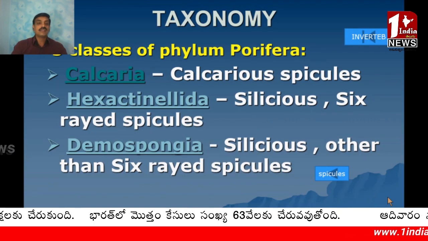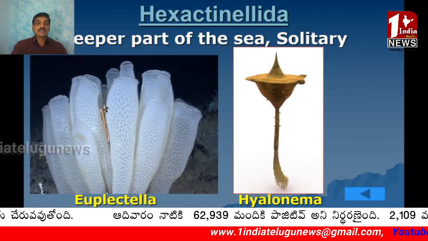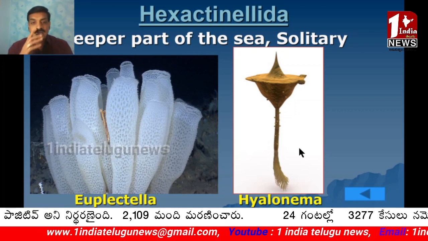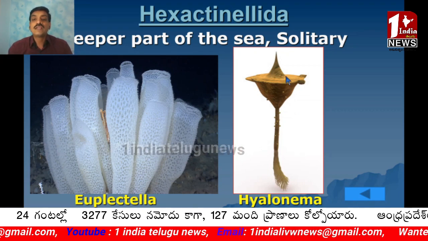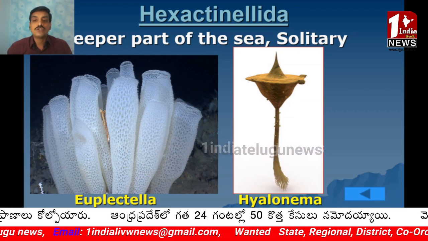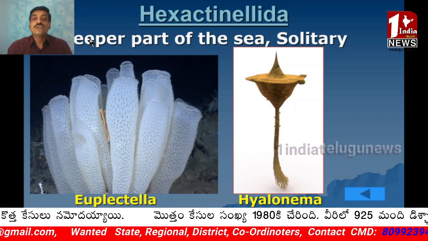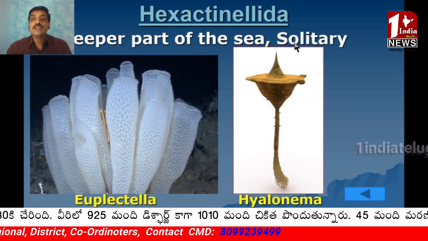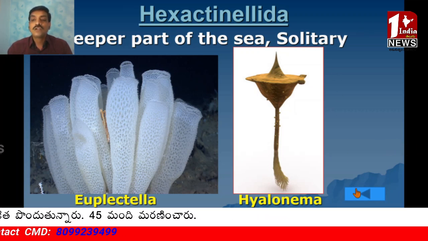Coming to the next class, the second class, Hexactinellida. Hexa means 6. This Hexactinellida includes Euplectella and Hyalonema. Euplectella is also called the Venus flower basket, whereas Hyalonema is called the glass rope sponge. They are the examples for Hexactinellida. They live in the deeper part of the sea, and they are solitary, meaning they lead their life individually, not in colonies.